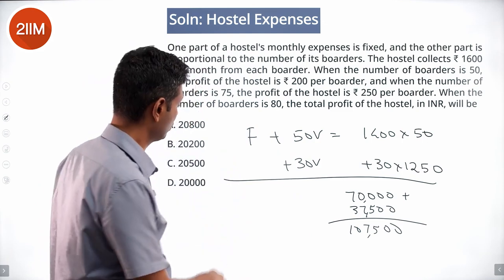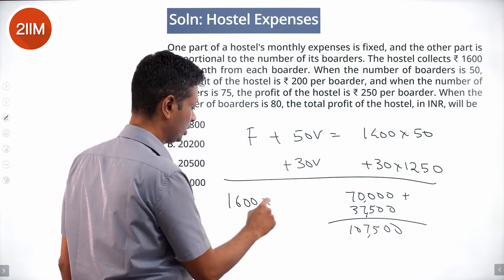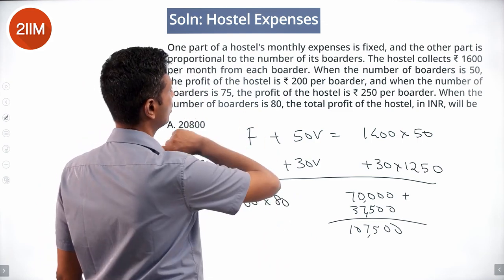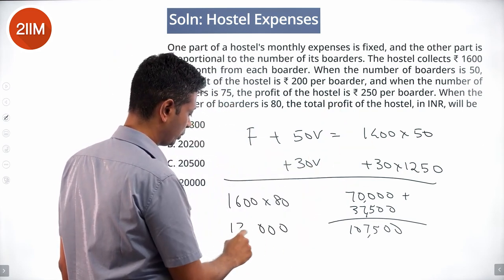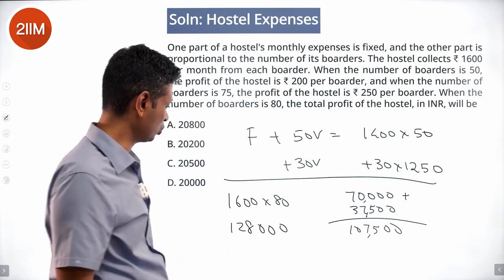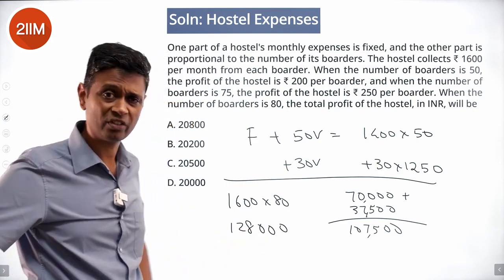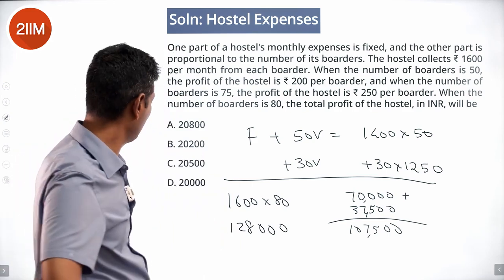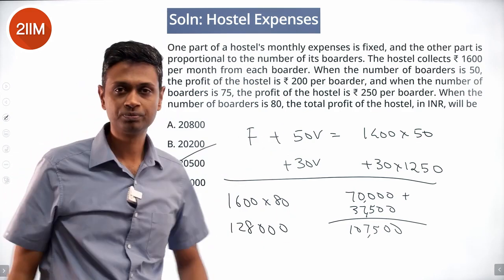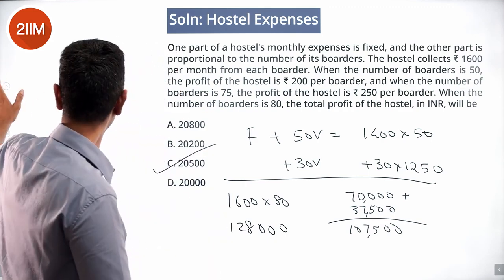Total revenues will be 1600 into 80. They realize 1600 from each boarder, 80 students, 128,000. From that, subtract this: 128,000 minus 107,500 is 20,500. That is there. Solve methodically, nothing there.